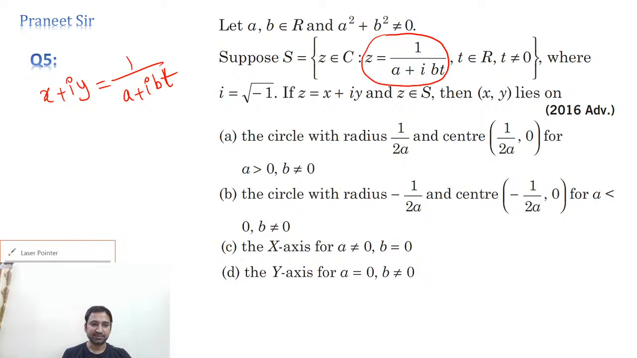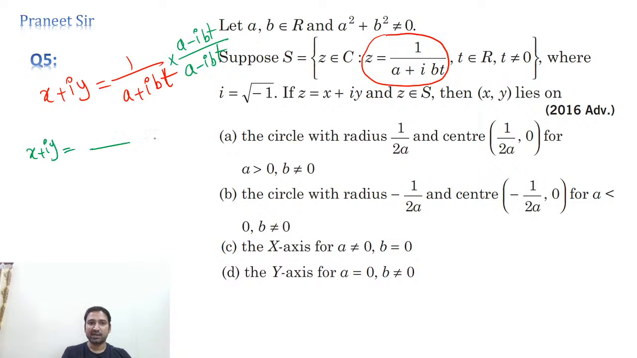Can I rationalize it? Rationalizing means multiplying both the numerator and denominator with the denominator's conjugate. So we are multiplying with the denominator conjugate. What do we get, guys? x plus iy is equal to, the denominator is a square plus b square t square only. And what is the numerator? The numerator is a minus ibt. This is what we're getting.